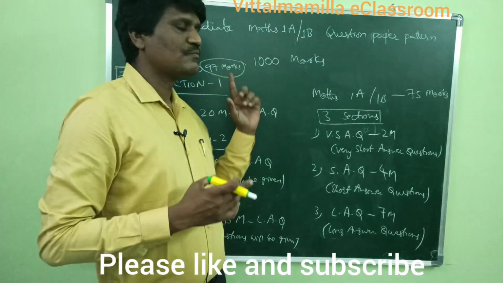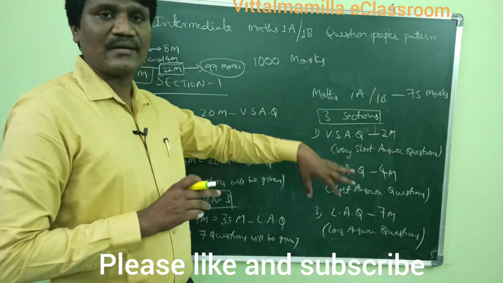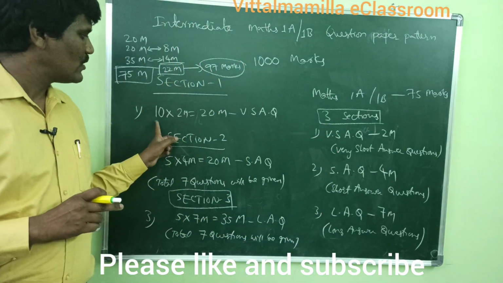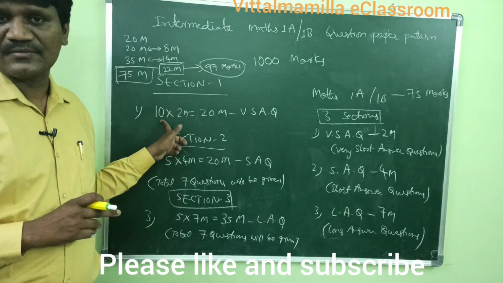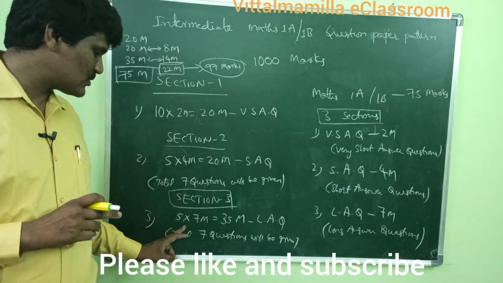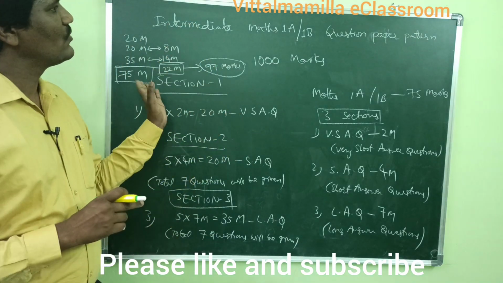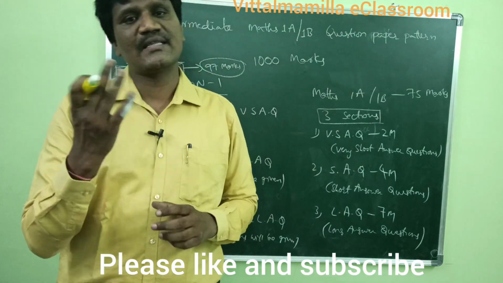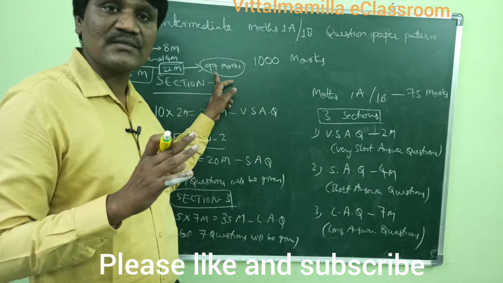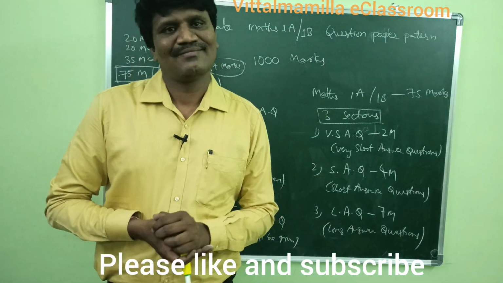So this is about maths 1A and 1B. Not only 1A and 1B, 2A and 2B also have the same pattern. In the very short answer section you have to answer all, there is no choice. In the second section, 2 choices, 5 into 4, 20 marks. In the third also, 2 choices, 5 into 7, 35 marks. So this is the pattern of the question paper for maths A and maths B. The question paper will be given for 97 marks, but you have to answer only 75 marks. Okay, thank you.